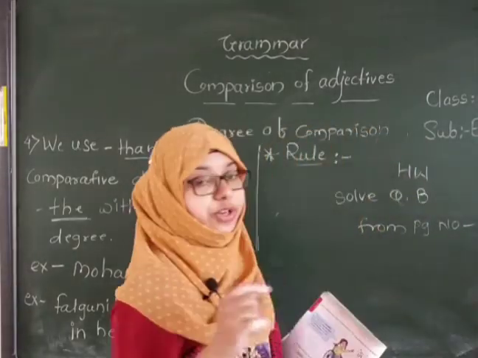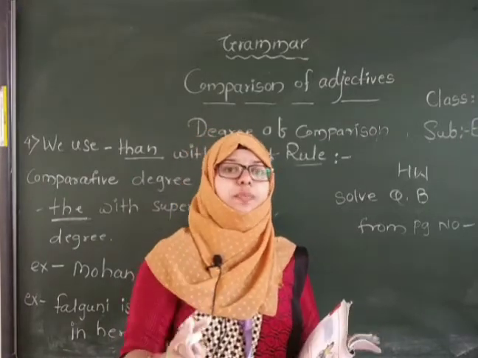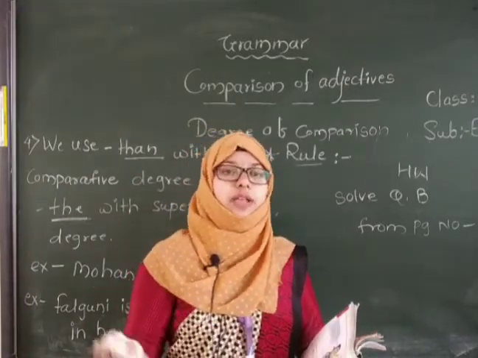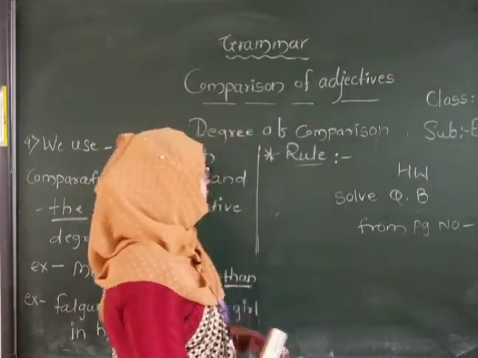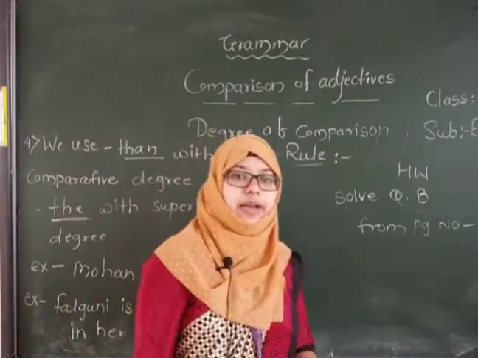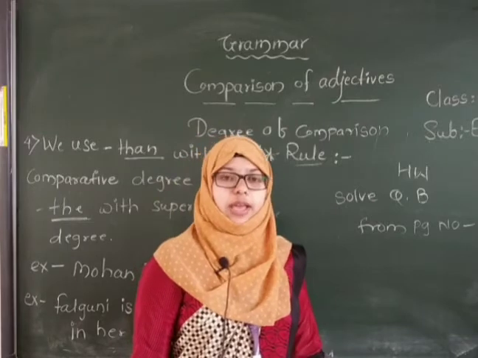First watch this video 2 to 3 times. Comparative degree compares only 2, but superlative degree compares more than 2. So these are the rules. Read this properly, watch this video, note it down and solve this exercise. Okay, thank you.